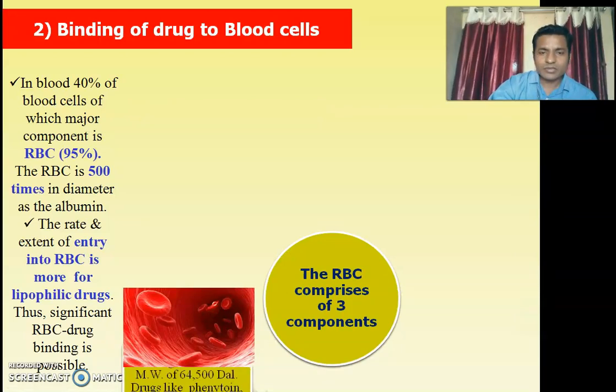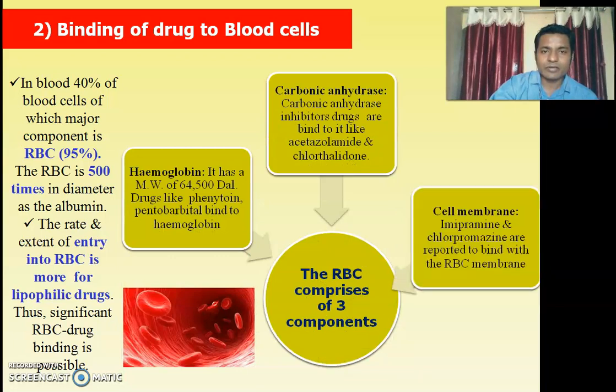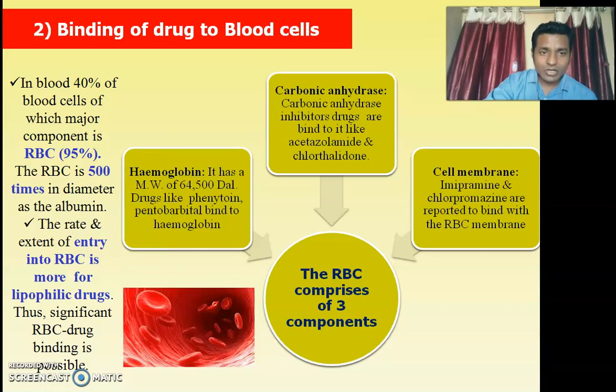Now we move to the second major component, the binding of drug to the blood cells. Basically, 40% of blood is blood cells, of which the major component is RBC.